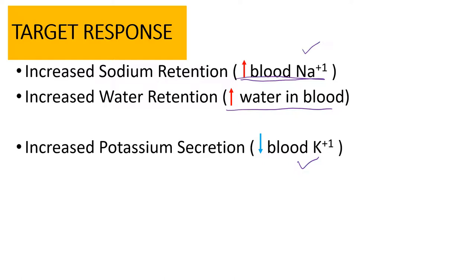So be careful on your words here, right? Increased potassium secretion, where the other two are retention, meaning we're retaining these things in the blood. So secretion, we're getting it out of the body. So it's going to go into the nephron and out through the bladder and gone.